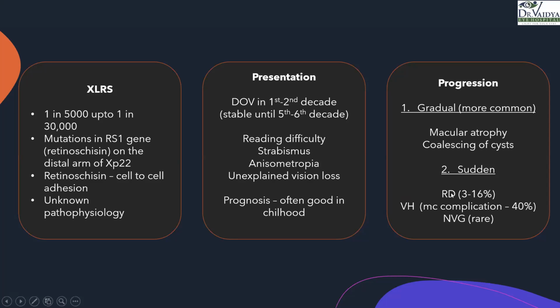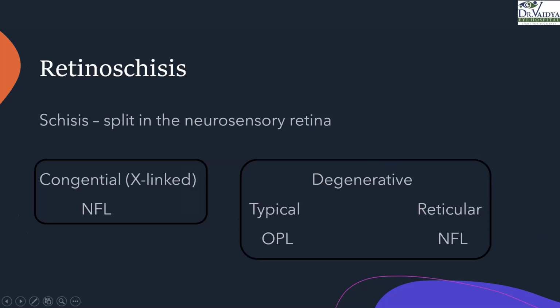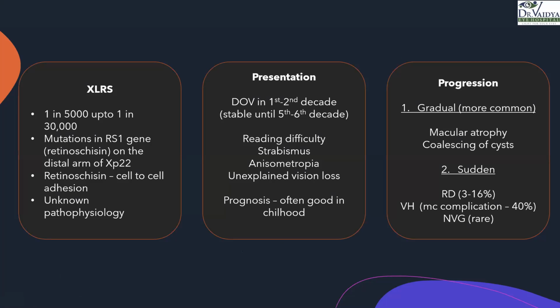How does X-linked retinoschisis progress? There are two ways, right? It's either gradual, which is the more common way of progression, or sudden. In gradual progression, there is macular atrophy and coalescence of cysts. Like we have seen here, these cysts eventually coalesce, and they cause a diminution of vision. All right, and there is macular atrophy. These cysts collapse and cause an atrophic area in the macular region.